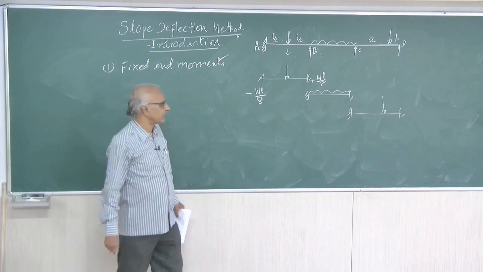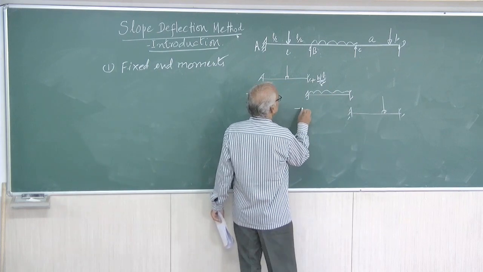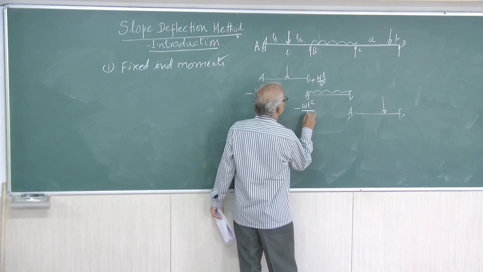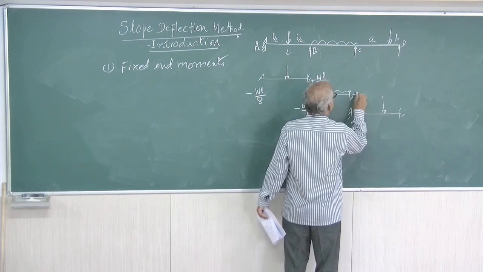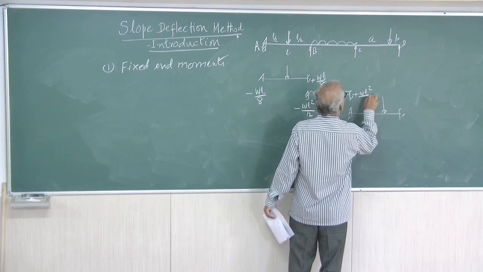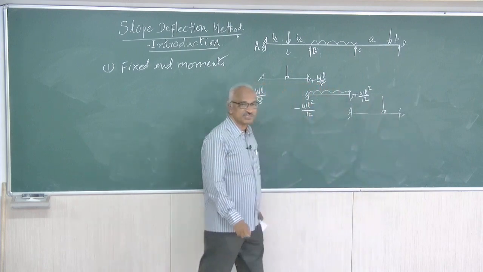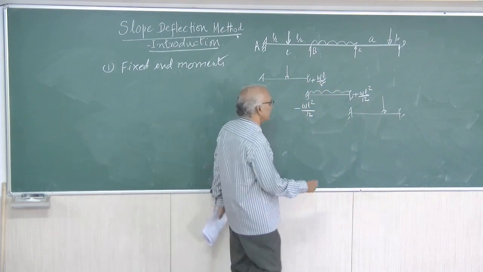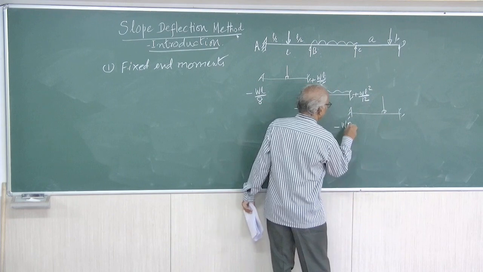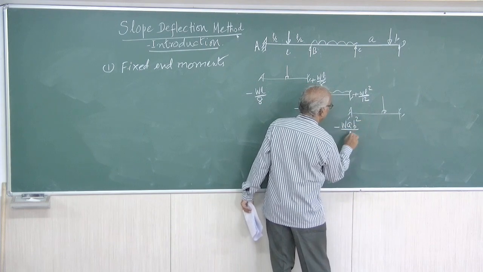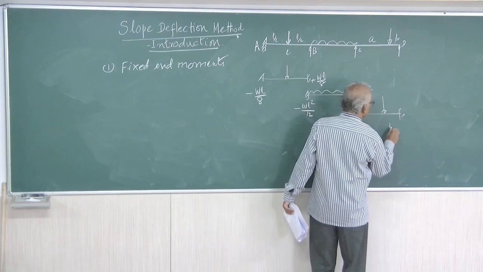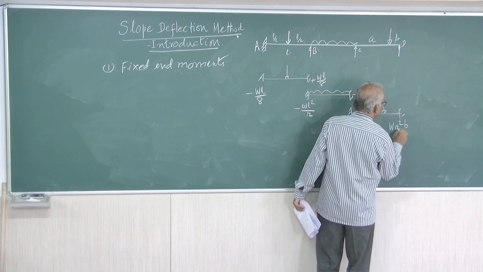That is about the fixed end moment. Now here it is minus W L square by 12, and here it is plus W L square by 12. M of BC, M of CB. Now this is minus W A B square by L square. This is W A square B by L square.